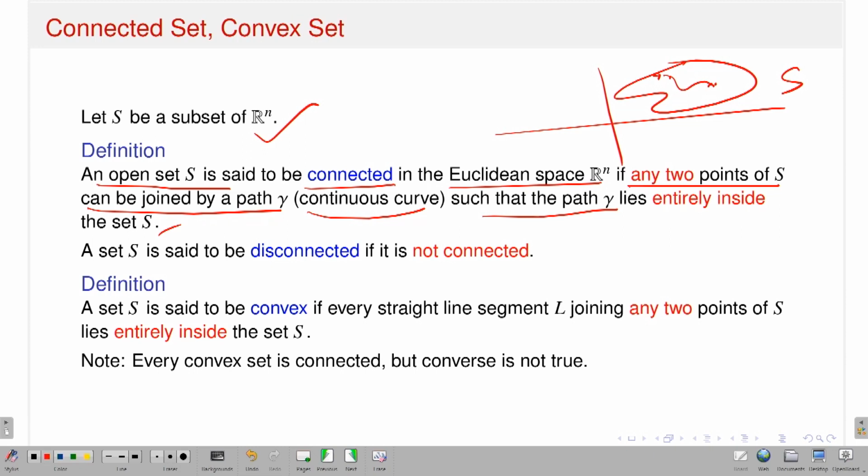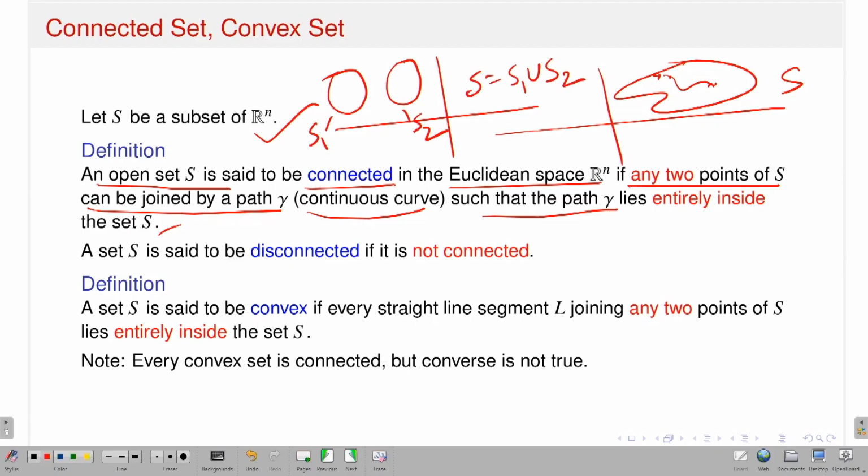For example, an example of a set which is not connected, again you draw. Suppose this is in R2. What I am doing, take an open ball, take another open ball. Suppose this is S1, suppose this is S2. Now you define a set S which is nothing but S1 union S2. I will say that that set S is not connected in R2. Why?